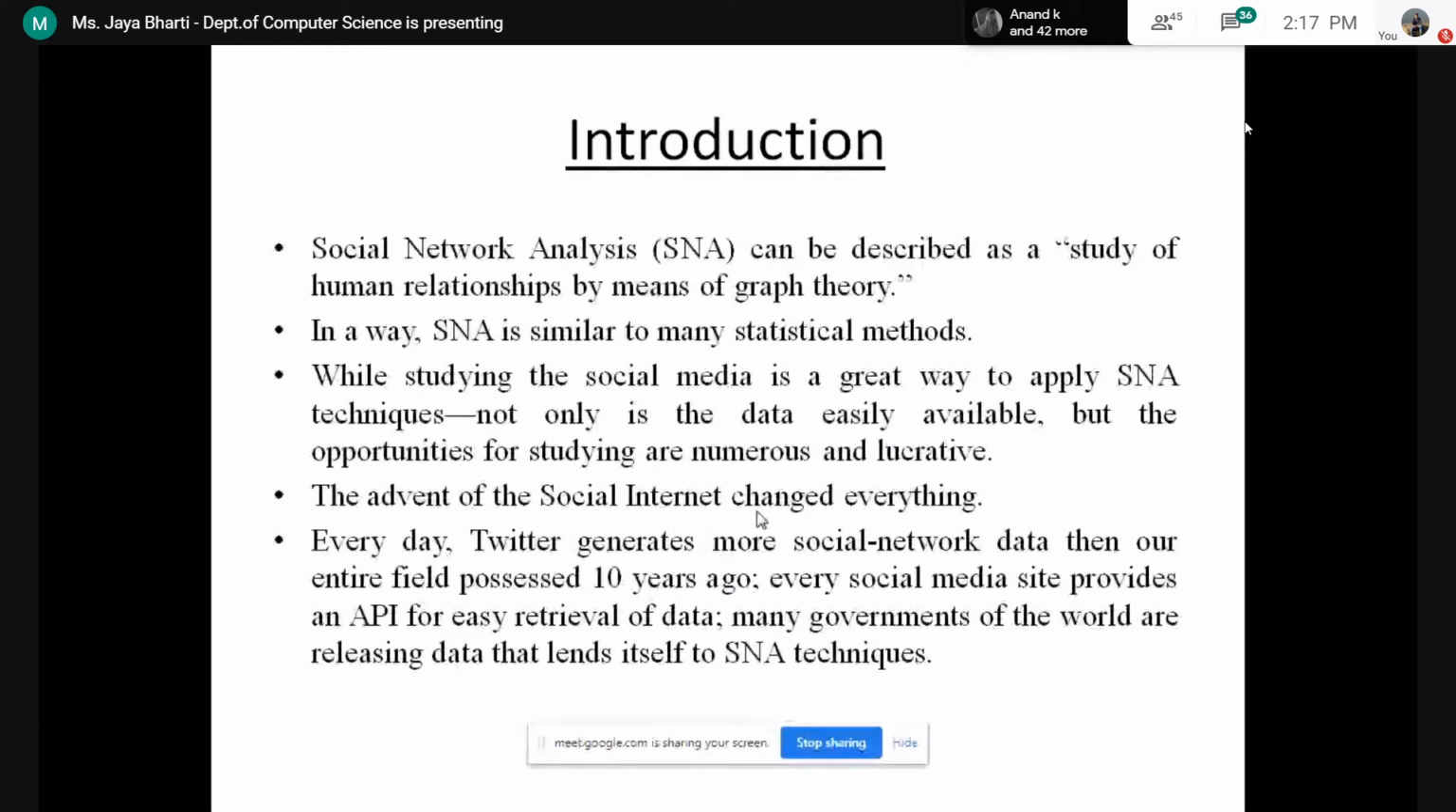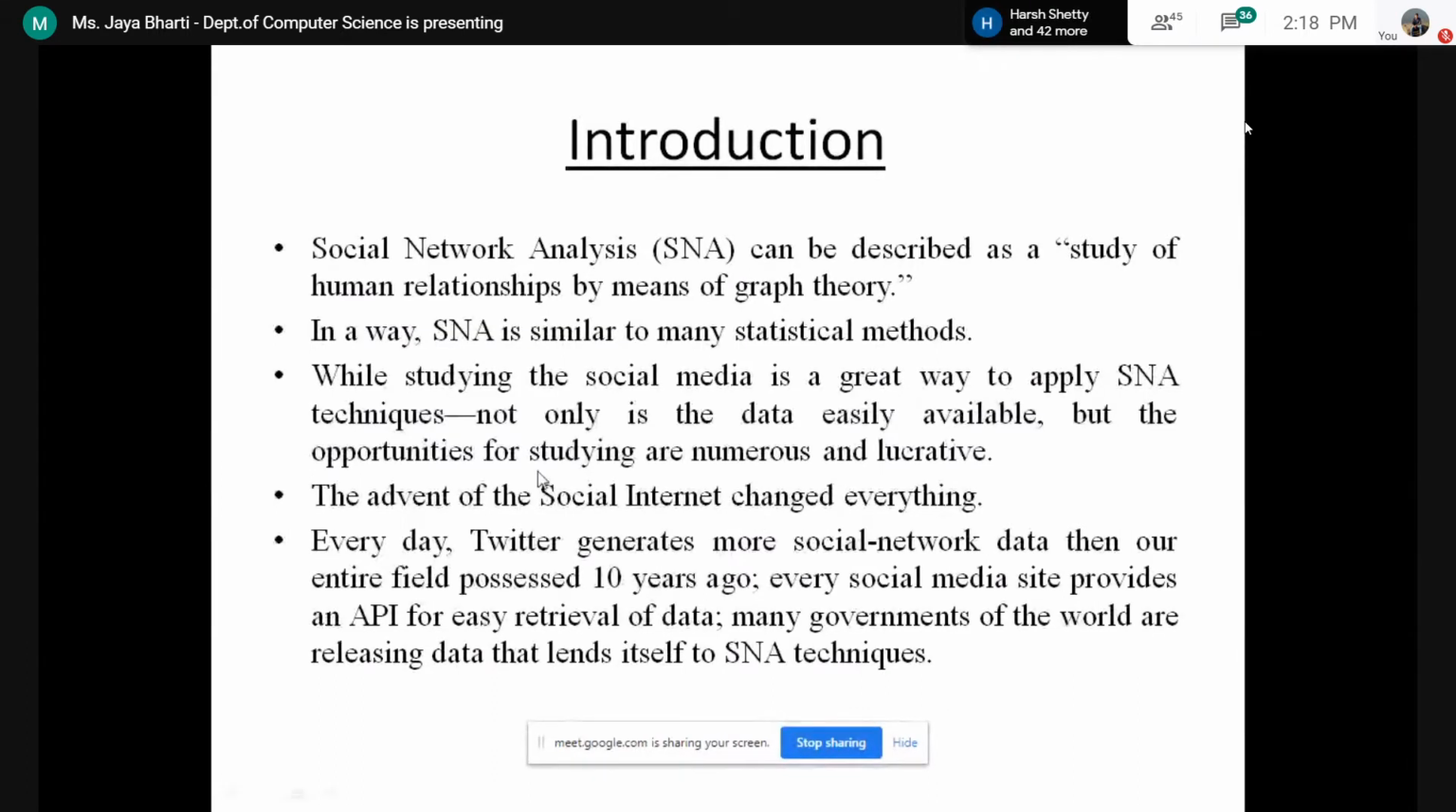So when it came in the early ages, it was not accepted by the sociologists, nor by the computer scientists. Only a small group of people understood what social network analysis is, and society was not going to understand what they were trying to understand.